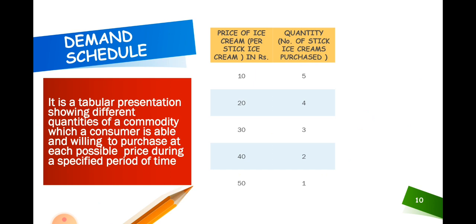For example, if a person is willing to buy 5 ice creams at rupees 10, 4 at rupees 20, 3 at rupees 30, and so on, then this is a demand schedule as it represents his ability and willingness to buy ice creams at different possible prices during a given period of time.